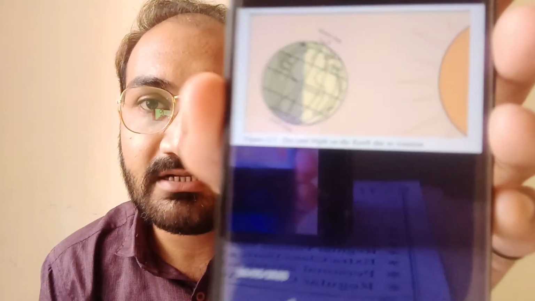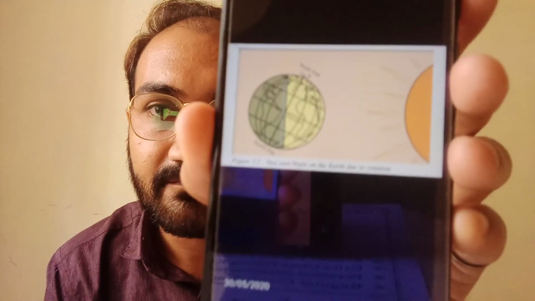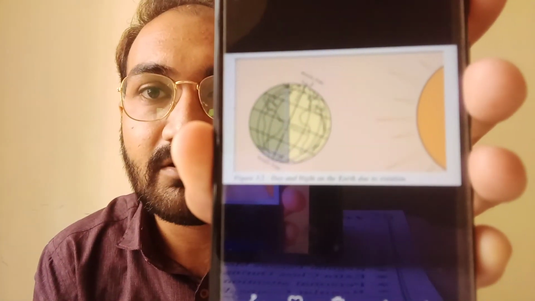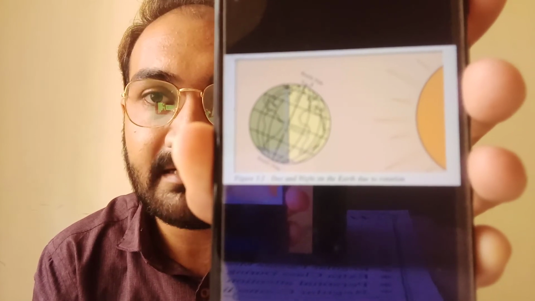But before that I will show you how days and nights occur on the earth. Here is the picture, can you see, students, how days and nights occur because of the earth and sun?